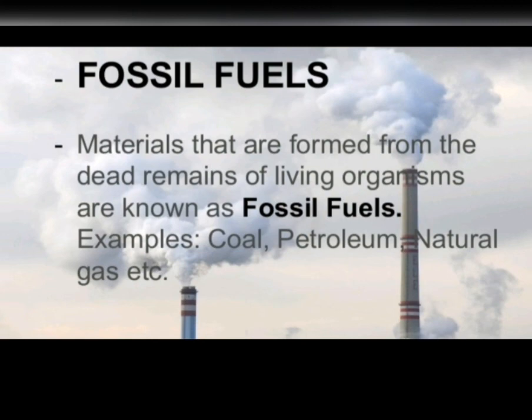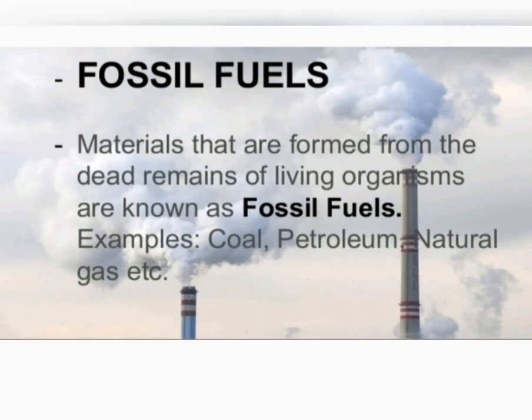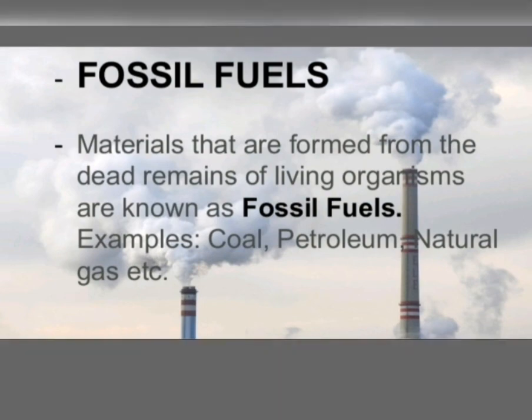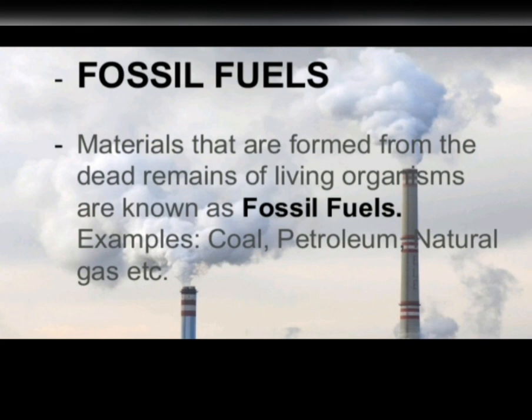They got covered with mud, sand, okay, and now they are away from the reach of air. It means deep under the earth there's an absence of air, and the chemical effects take place. Chemical effects of heat, pressure, bacteria converted the buried remains of plants and animals into fossil fuels, into coal, into petroleum, into natural gas.